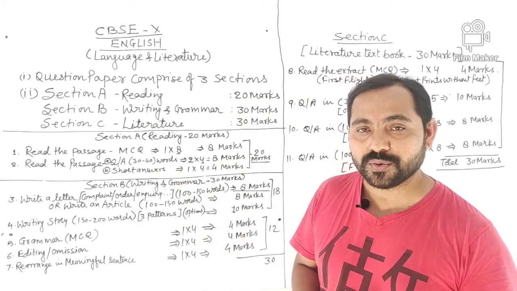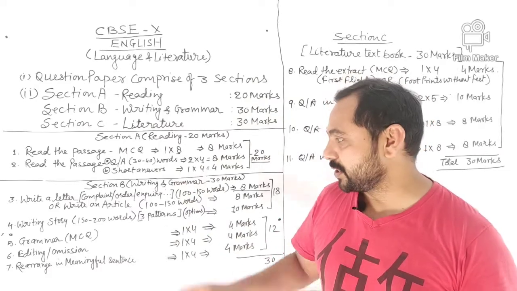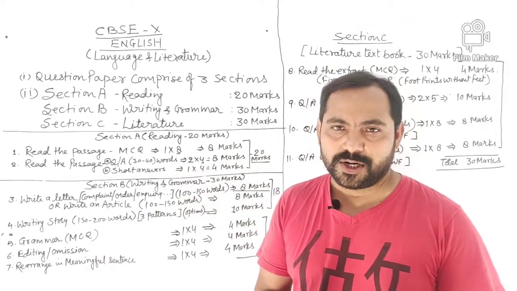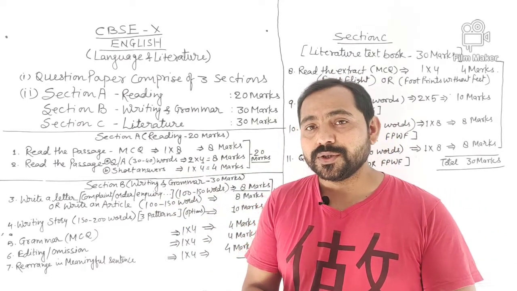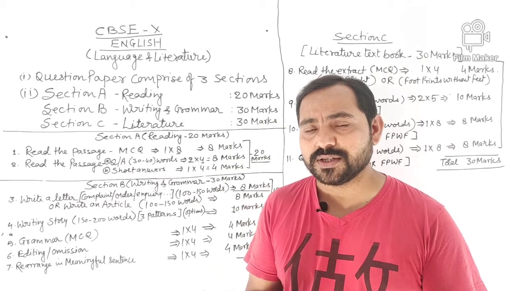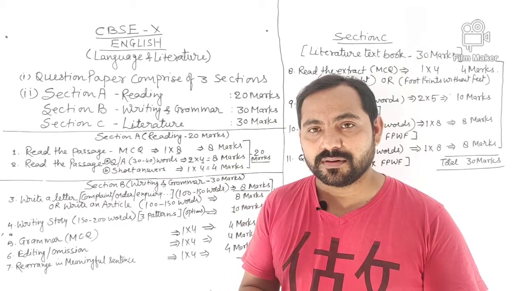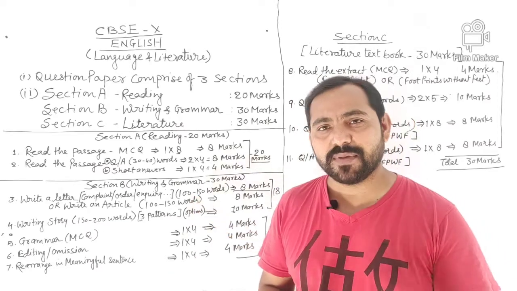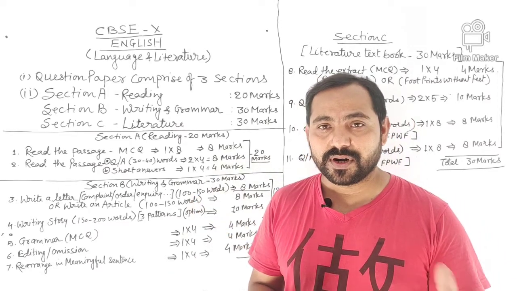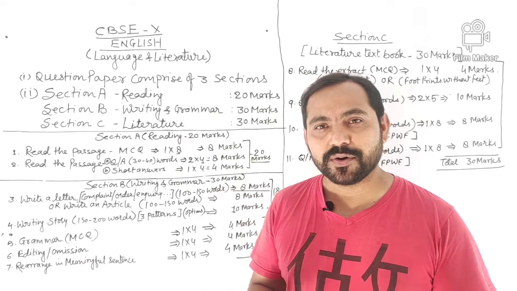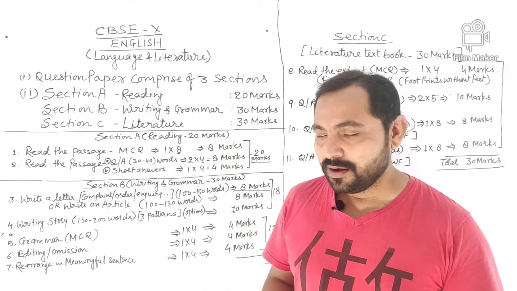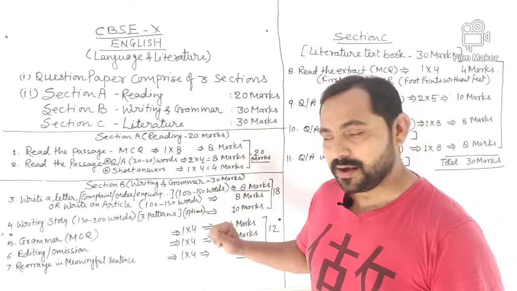So let us move to the next section, section B, writing and grammar. This is a very important section where you can secure more and more marks. There are chances to gain good marks. Why? Because they treat grammar just like mathematics. If your answer is correct, you will get complete 100% marks, and if it is wrong, you will get nothing. So let's talk about section B as well.